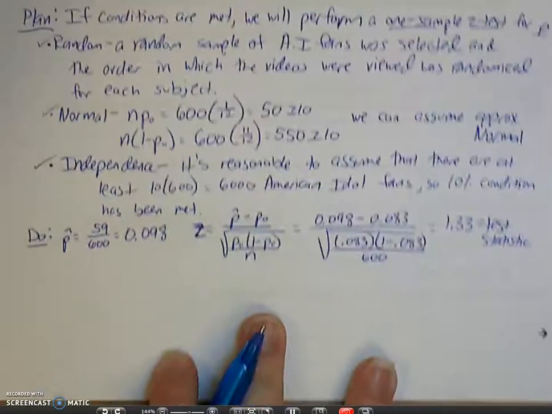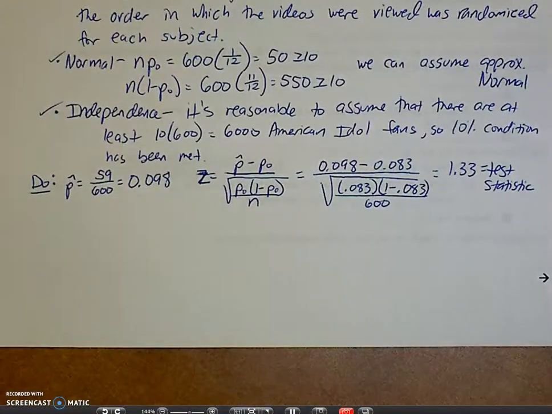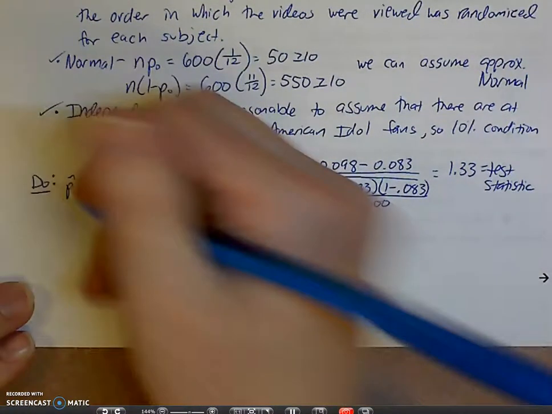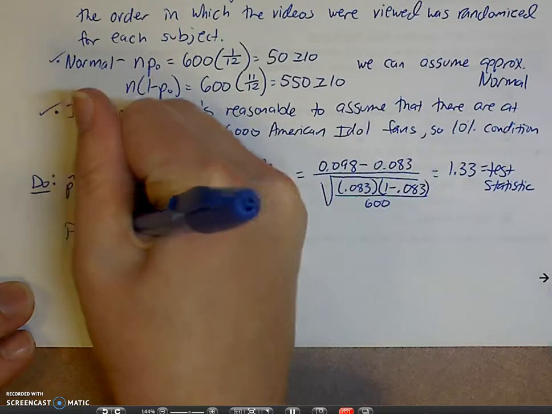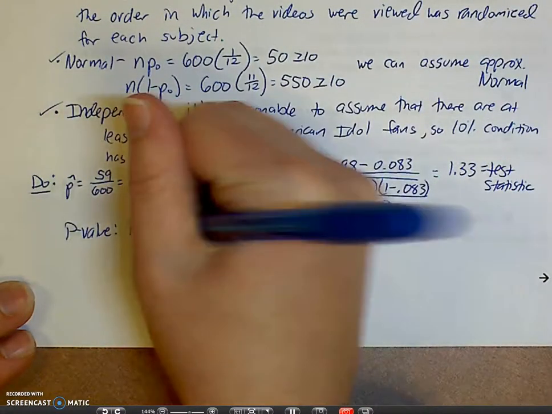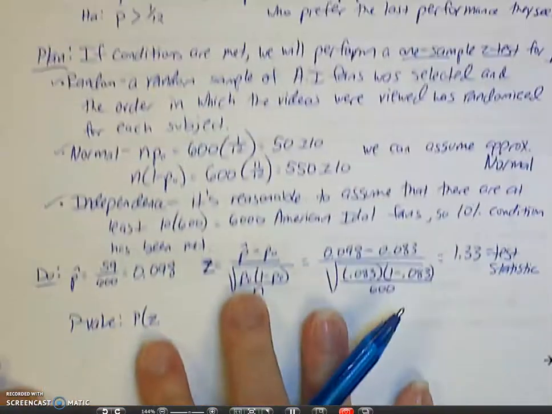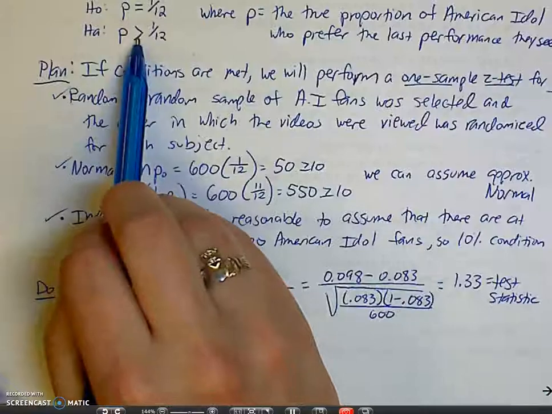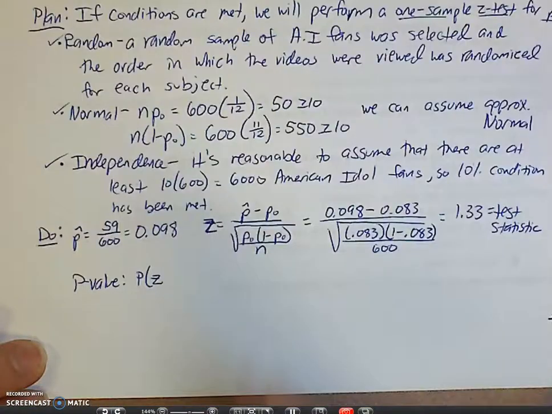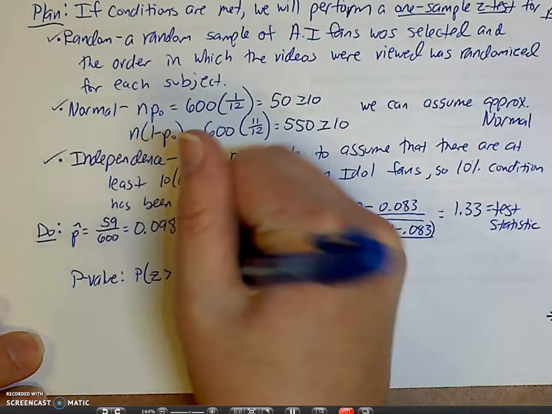If you want to use table A, by all means, please do, but I'm going to use the calculator. So, to get our p-value, I want to know the chance, the probability, that our test statistic is, now which direction do I want to go? Look at our alternative. We want it to be greater than. So the chance that it's greater than 1.33.